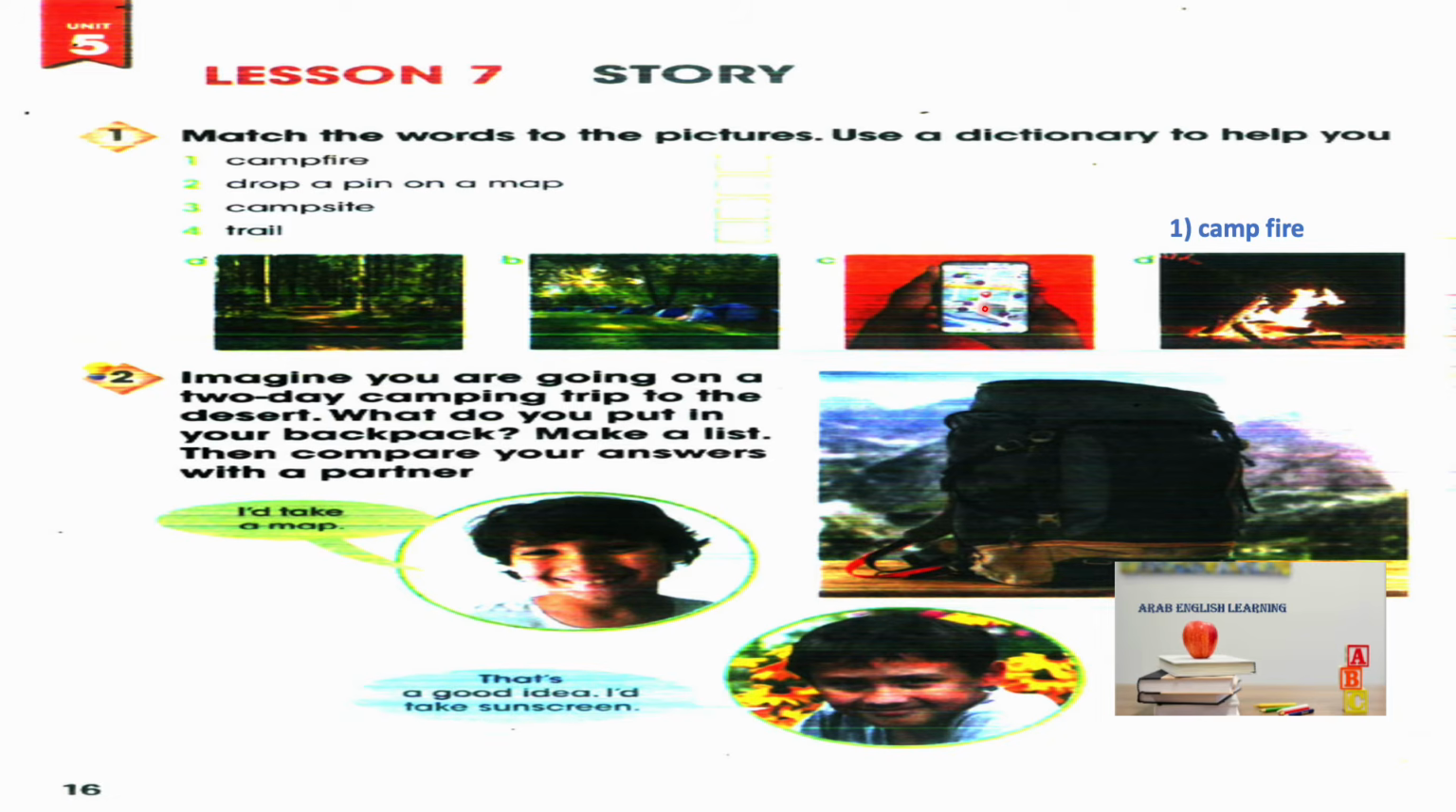Like this red point. 3. Campsite is the place where you can go camping. This is campsite. 4. The trail is the path in the forest or in the desert, which is not like a street. It's between the trees or in a desert. We call it trail. Exercise 2. Imagine you are going on a 2-day camping trip to the desert.